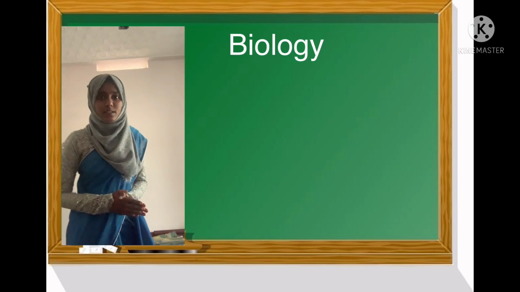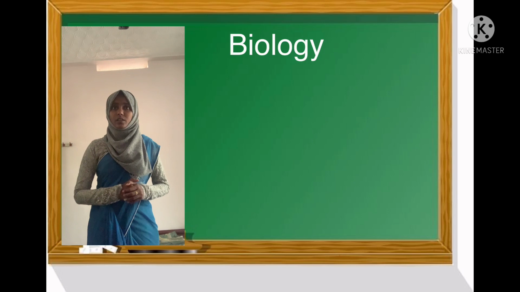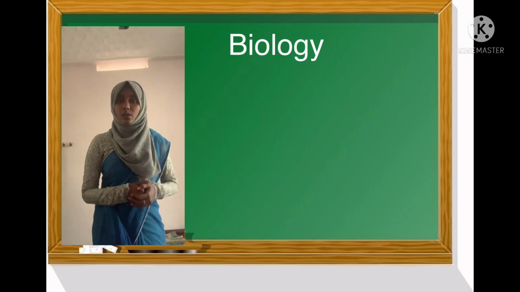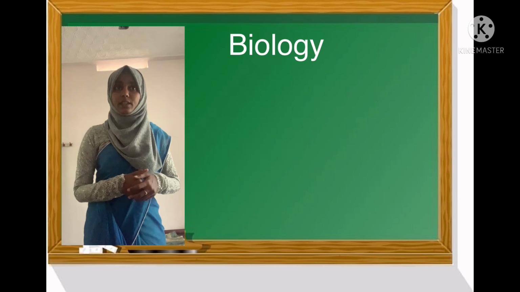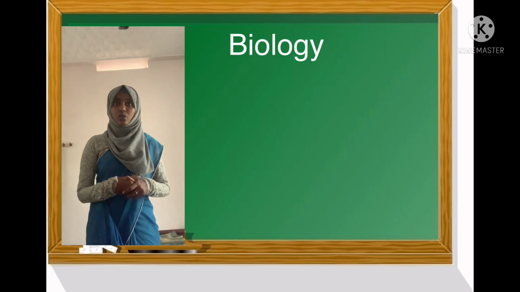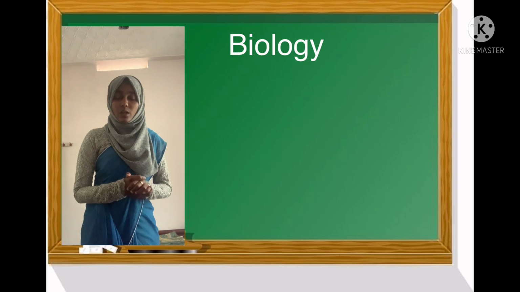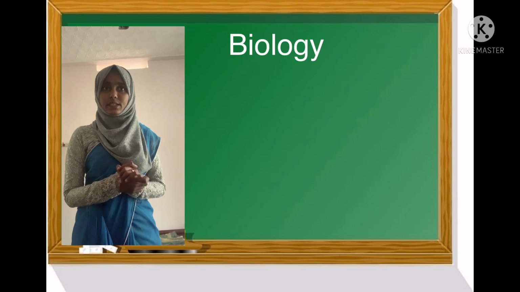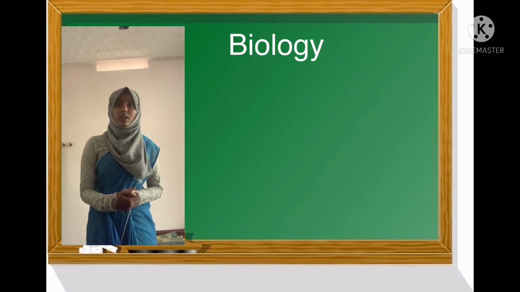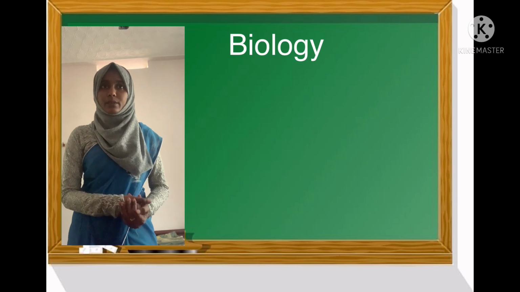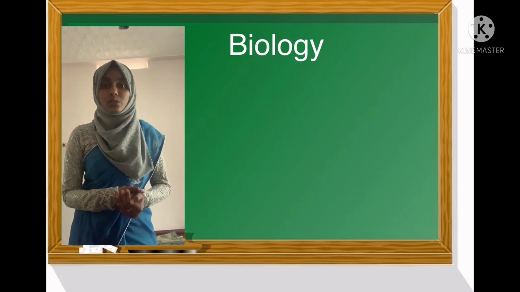So what is in situ conservation? In situ conservation is the method in which the organisms are protected in their natural habitat. The method of conserving organisms in their natural habitat is called in situ conservation, and protecting organisms outside their natural habitat is called ex situ conservation.